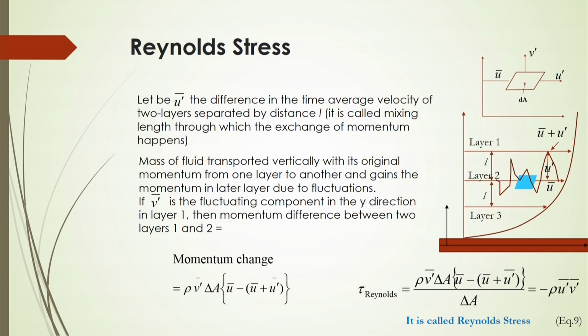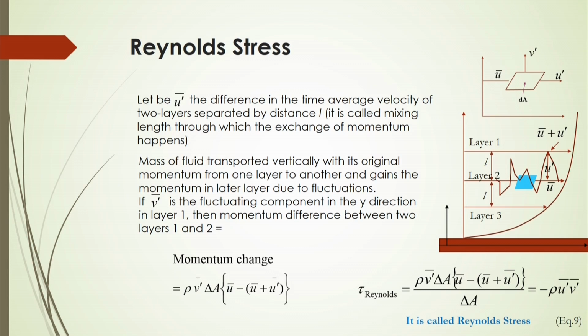Now, consider u dashed bar, the average fluctuating component in the x direction. It will be the difference in the time average velocity of the two layers separated by a distance, as shown in the figure. It is called the mixing length, through which the exchange of momentum happens.